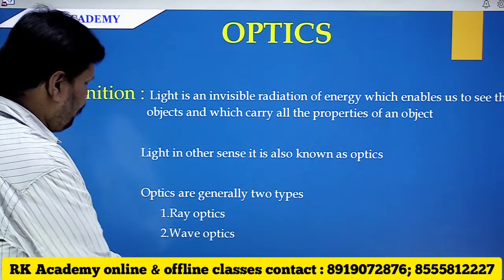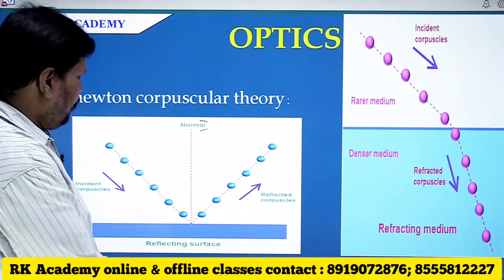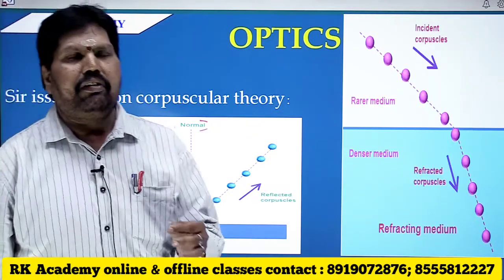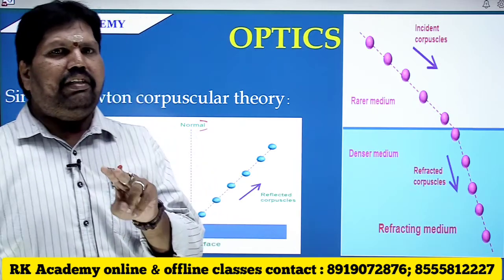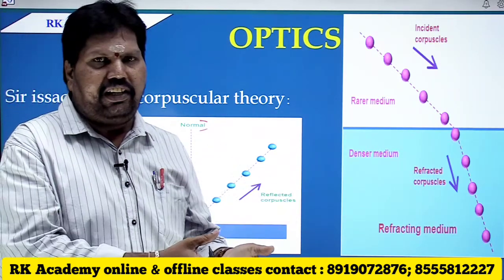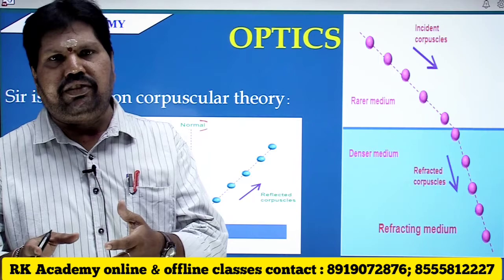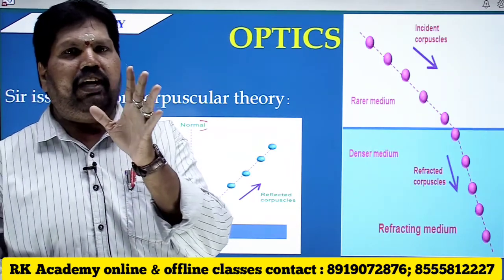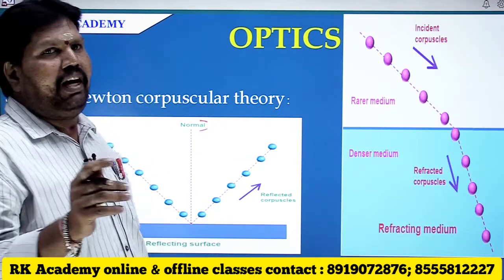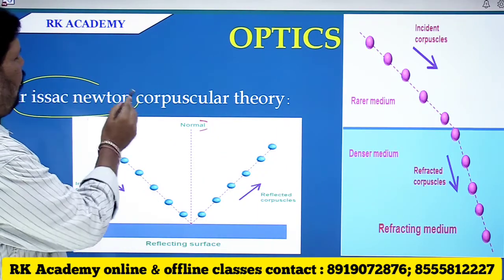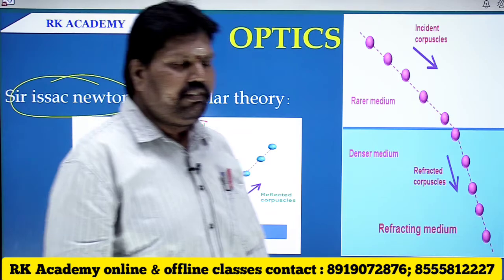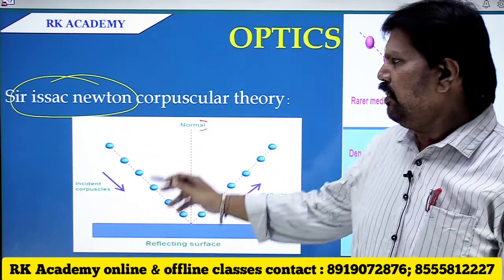Ray optics means generally light has a dual nature. Light is said to have a particle nature and also a wave nature. The particle nature of light was given by Sir Isaac Newton, who gave the corpuscular theory.